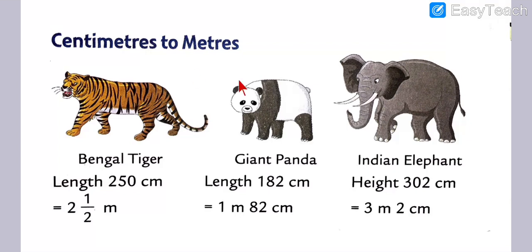We are going to learn tomorrow centimeters to meter. I'll give you just an example, and tomorrow I am going to explain all this in further detail. Endangered species examples: Bengal tiger, giant panda and Indian elephant. Tomorrow I am going to explain this whole thing. Okay, and today's homework, again I repeat for you, my dear students: 3 examples of converting meter to centimeter. Means today's class work, 1 time in your book.